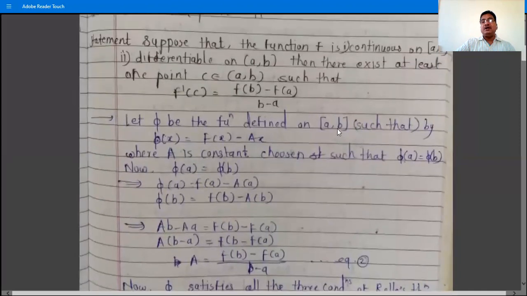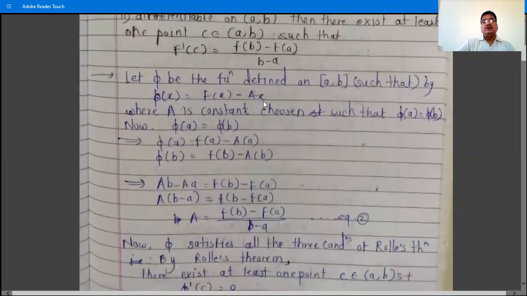Let phi be a function defined on closed interval [a, b] such that phi x is equal to f x minus A x, where A is a constant chosen such that phi a is equal to phi b. So the value of A is such that phi of a is equal to phi of b. So what does phi of a equal to phi of b give? Phi of a is f of a minus A into a, because in phi x we substitute x as a, and phi b is f of b minus A into b, and so phi a is equal to phi b means f of a minus A into a is equal to f of b minus A into b.